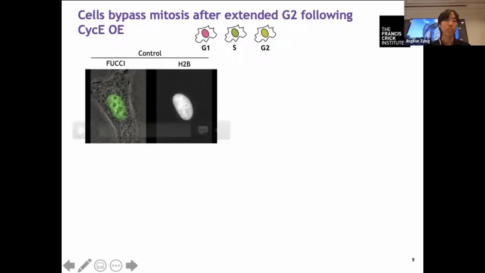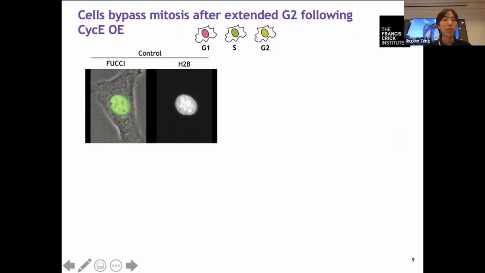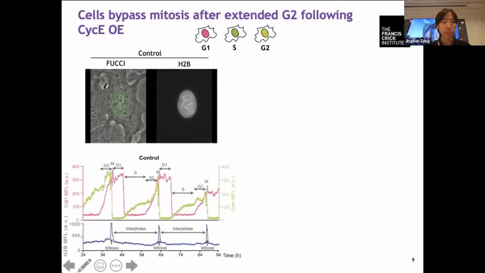So we look at this by the FUCCI imaging technique I just mentioned. First, I will show you an example of a control cell. So the FUCCI channels are on the left, H2B channel on the right. So we can see the cells are going through all the phases of the cell cycle and dividing. And we can track the cells based on the H2B channel and measure the intensities of the CDT1 and geminin reporters and plot intensities against time. This allows us to directly label different phases on the graph. And the H2B channel is very useful, as in mitosis, the H2B signal spikes up, so we can indicate mitosis.